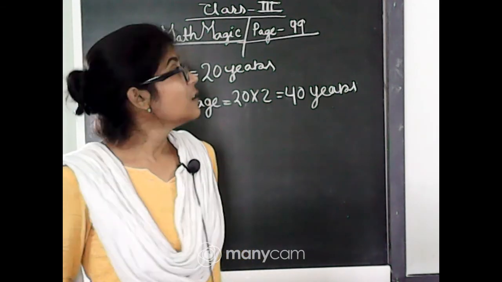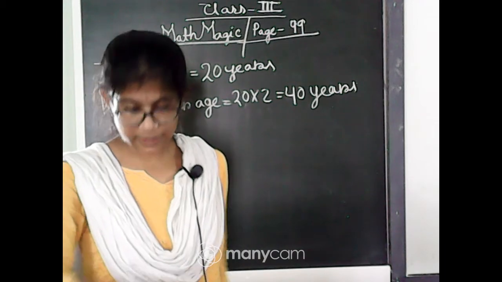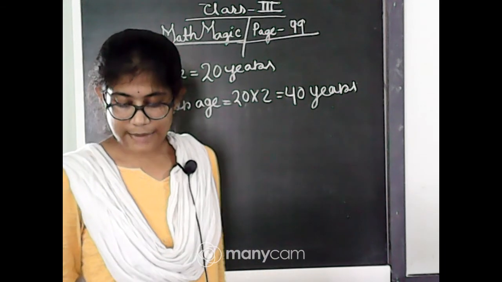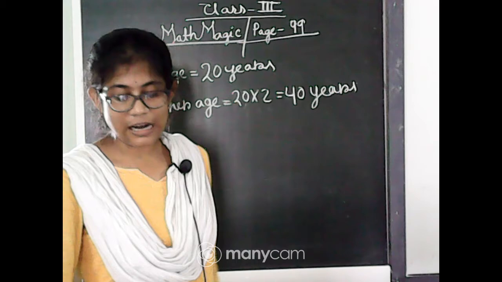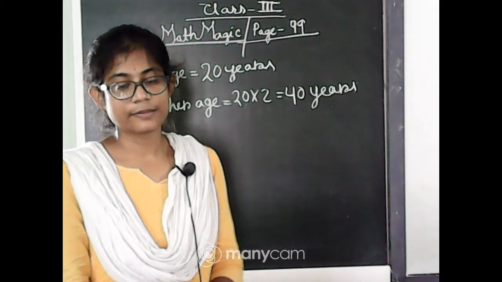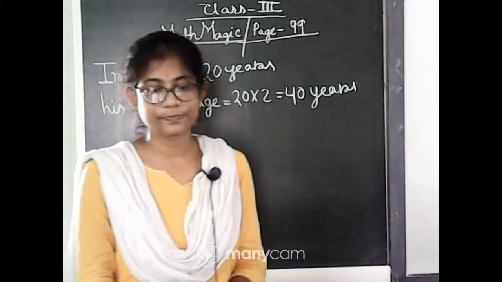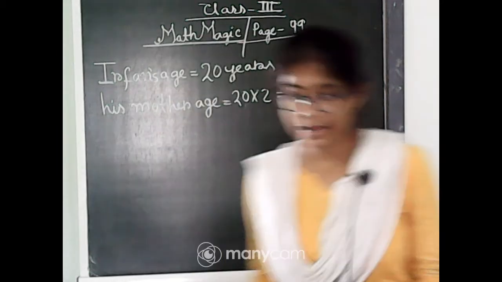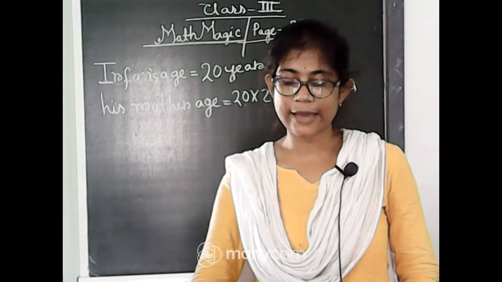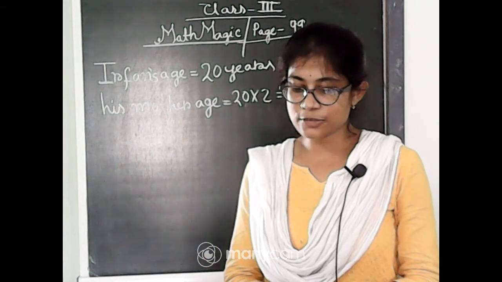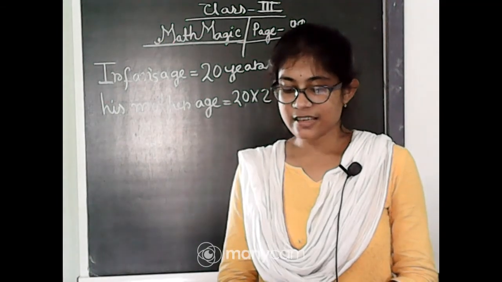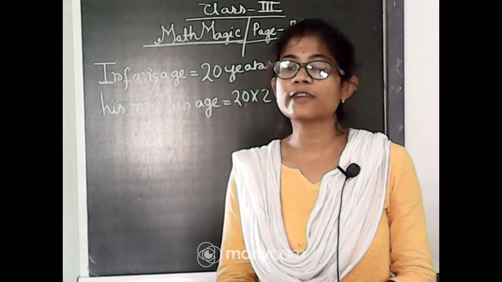Okay. Now turn over the next page. Did you turn over the next page? The page number is 100 and it's birth certificate.